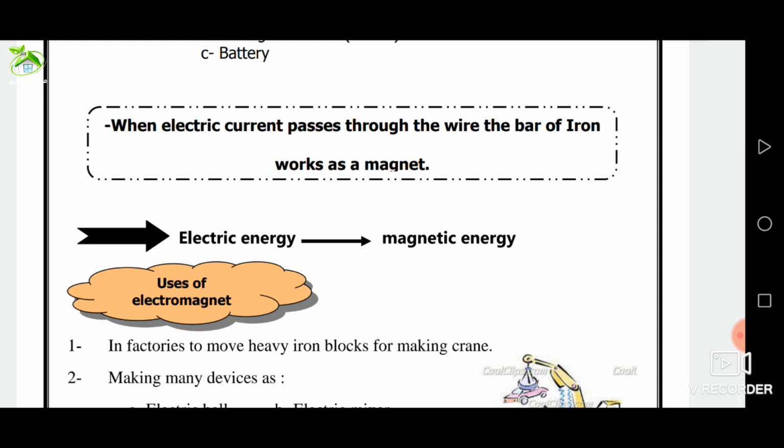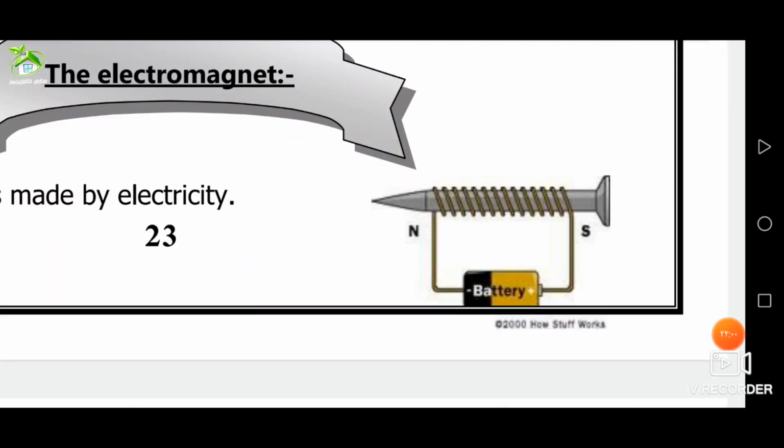When an electric current passes through the wire, the pair of iron works as a magnet. Again, when an electric current passes through a coil winding around a wrought or soft iron pair, the iron pair becomes a temporary magnet. That's called the electromagnet.